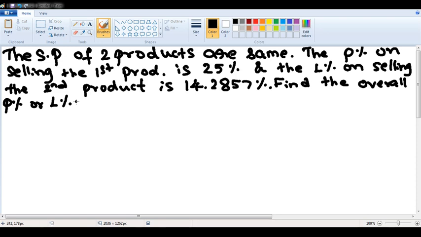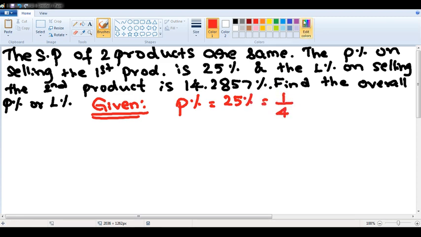Now listen to this carefully, sir. This is a scenario where the selling prices of two products are same and the profit and loss percentages are different. Now, very easy way of solving. We already know how to solve it using our method. Suppose if I take the first scenario says that profit percentage is 25%. 25% is 1 by 4.